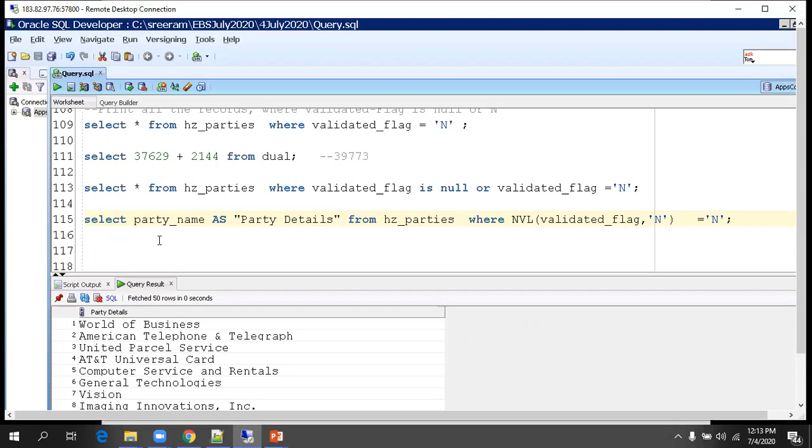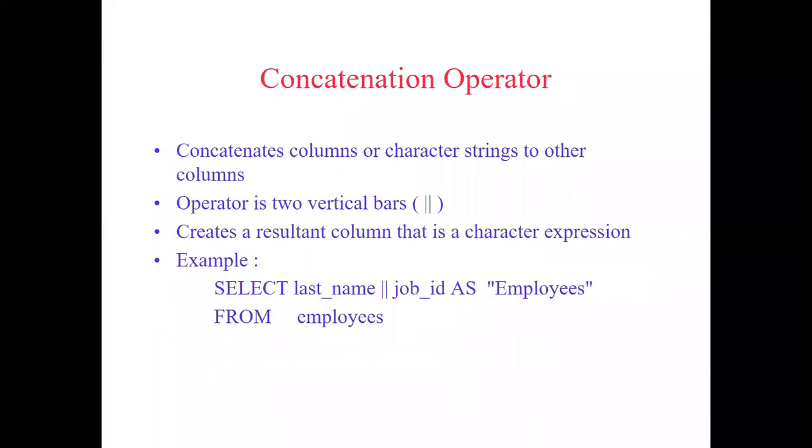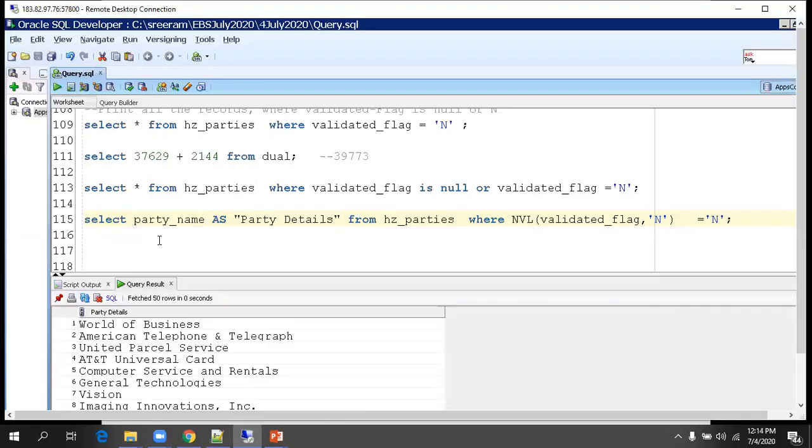Any questions so far? No, it's clear. Okay. So the concatenation operator is for the purpose of concatenating two values. It doesn't matter which column data type you're concatenating.